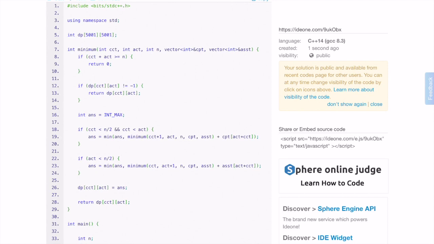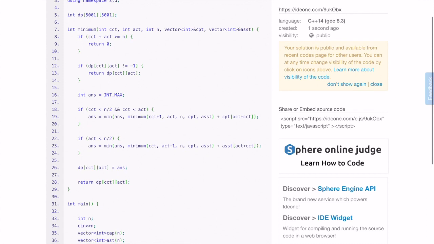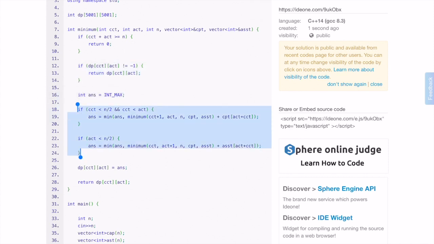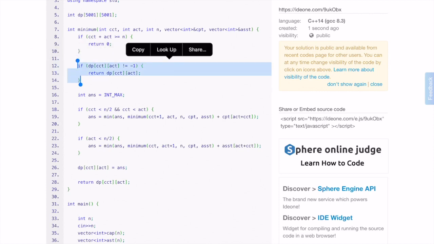So in DP, one very important thing that we have seen is that it is the introduction of the DP variable that makes the question very simple, right? Otherwise, this logic here is a standard mathematics logic. There is nothing great about it, but just by the introduction of some memoization in our code, we are able to reduce the running time of this algorithm, which otherwise would have been exponentially large, right?